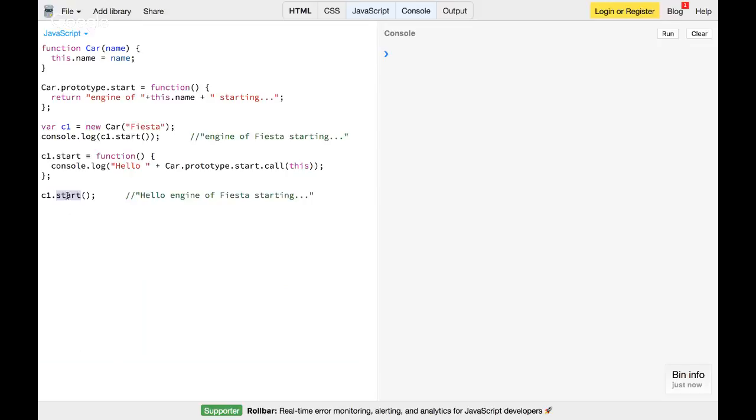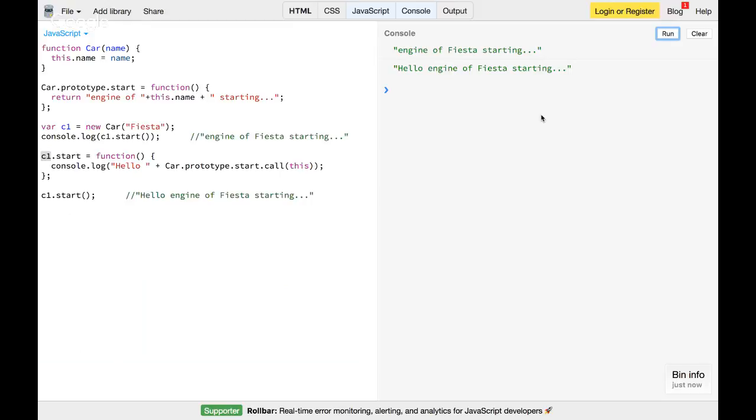If you have to access it, you have to say it explicitly: car.prototype.start, and then you have to pass the context also. That's why you have to use the call method, and you pass a context this, and here this is nothing but c1.